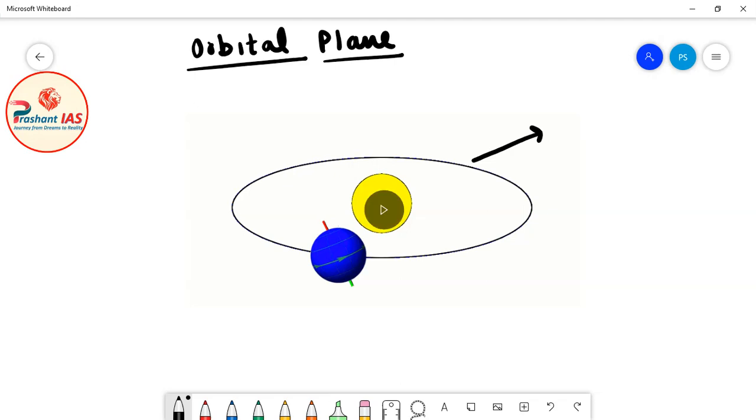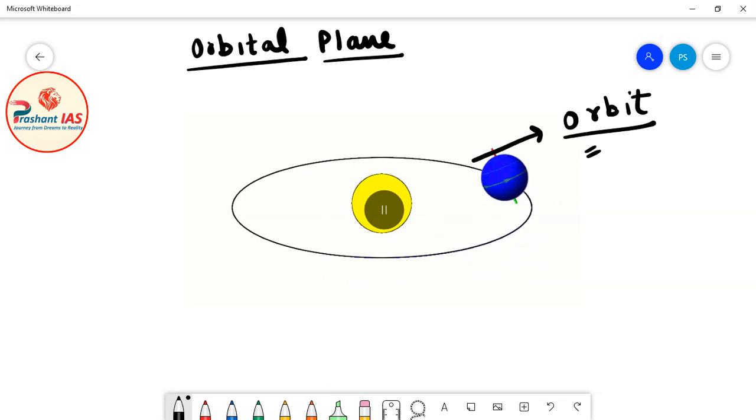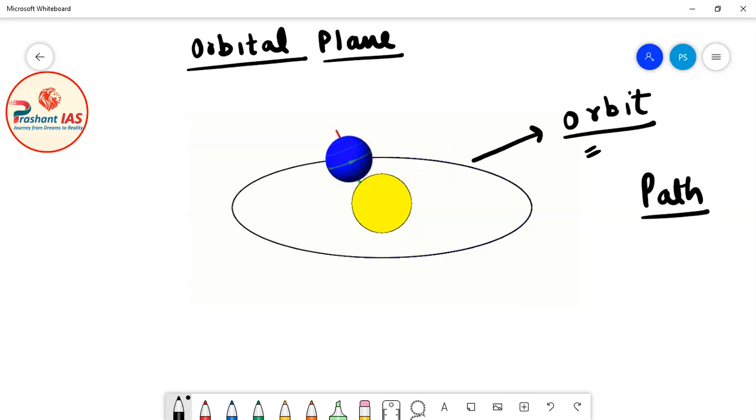So what is this? This is the orbit of Earth around the sun. Now what is the meaning of orbit? Orbit means the path in which the Earth revolves around the sun. You can see that the Earth is revolving around the sun in a fixed path. The fixed path in which the Earth revolves around the sun is known as orbit.